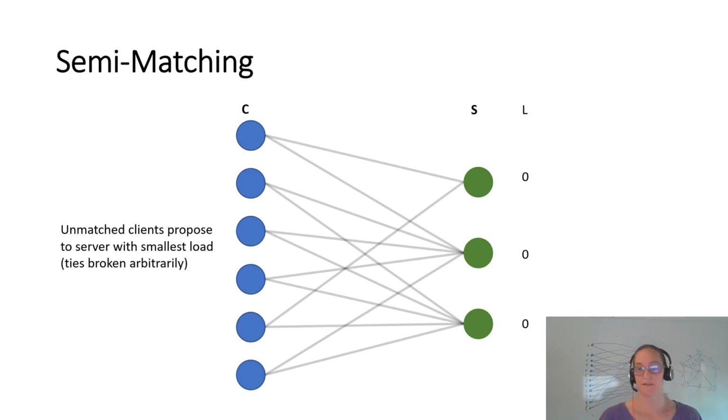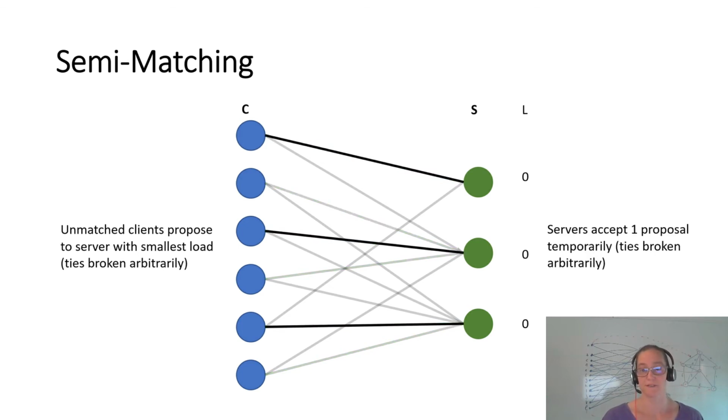Let's have a look how this algorithm works. So we start with unmatched clients proposing to the server with the smallest load. So in this case, if we start new, of course, all the servers have load 0. So the clients just propose to a server and ties are broken arbitrarily. So this can look like this. The servers do the same. They accept one proposal temporarily and ties are broken arbitrarily.